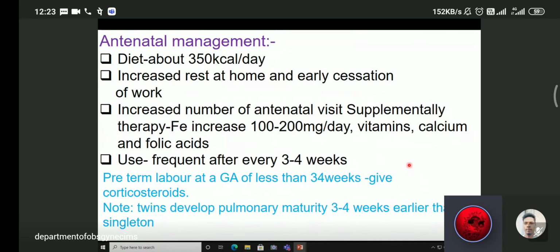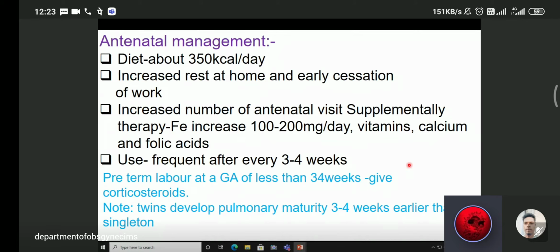Frequently, every 3 to 4 weeks, we have to go for sonography. In preterm labor at a gestational age of less than 34 weeks, give corticosteroid. And it is seen that in twin pregnancy, lung maturity occurs 3 to 4 weeks earlier than in singleton pregnancy.